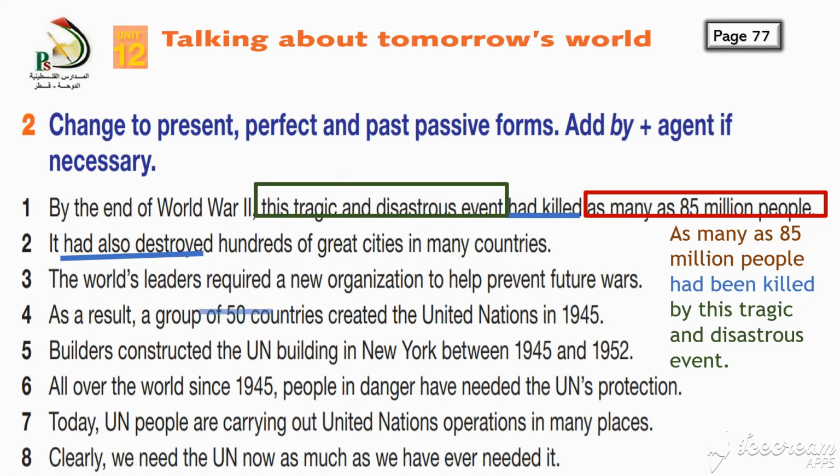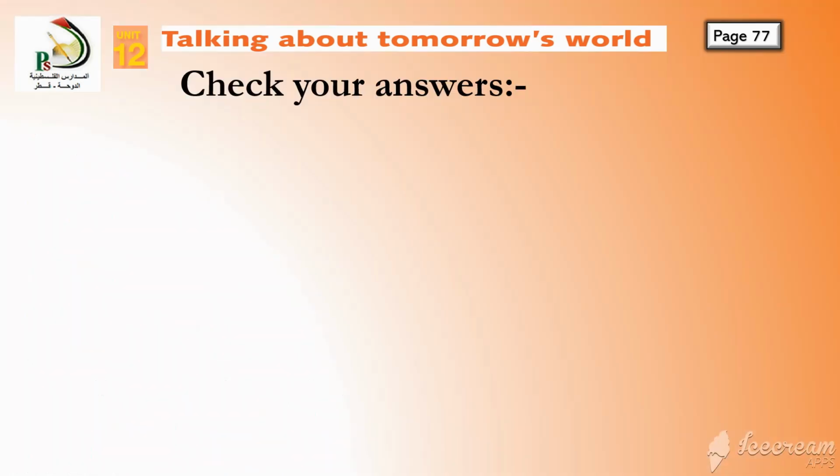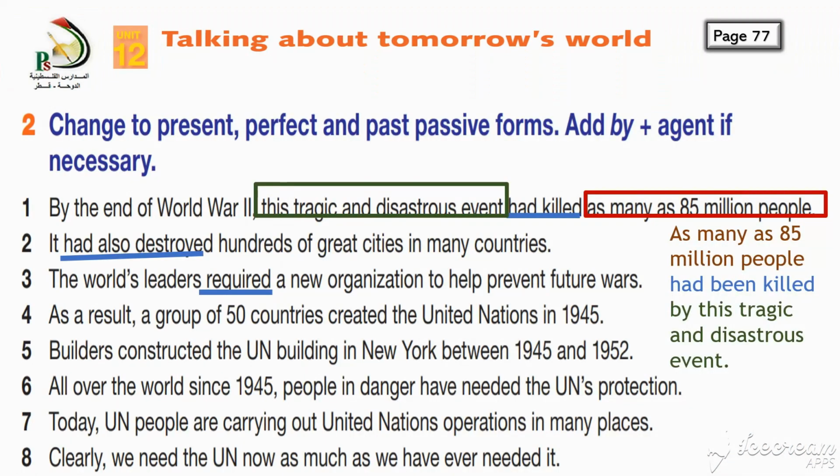Number 3, the world's leaders required. Where is my verb? Required. As a result, a group of 50 countries created. Created is my verb. Underline it and soon after it start. Builders constructed the new building. Where is my verb? Constructed, and start soon after it. All over the world since 1945. I'll not use this one because it's not going to be passive.